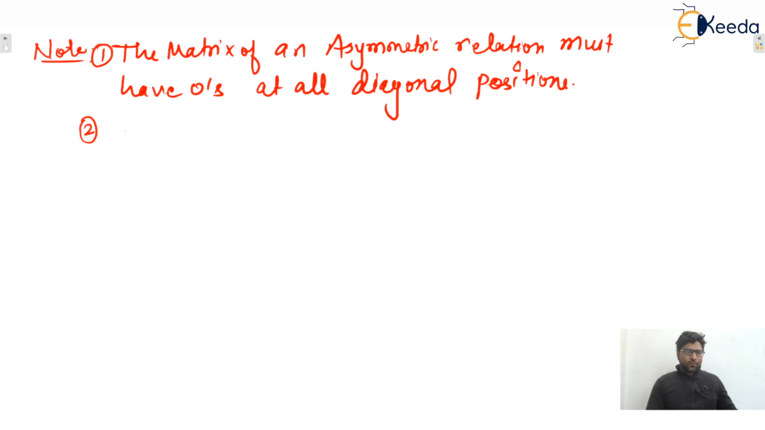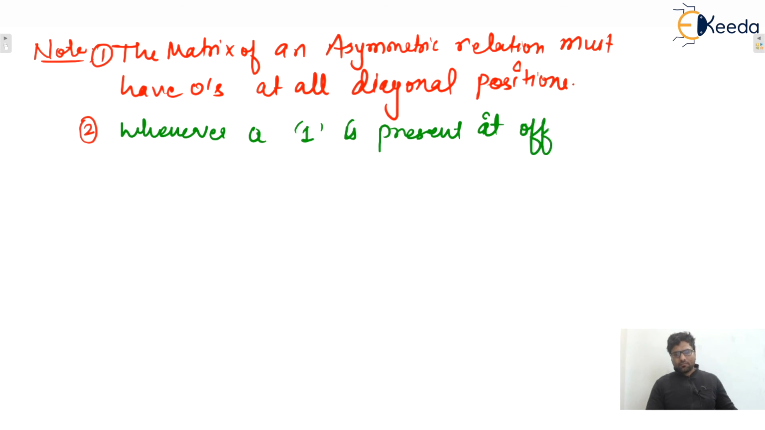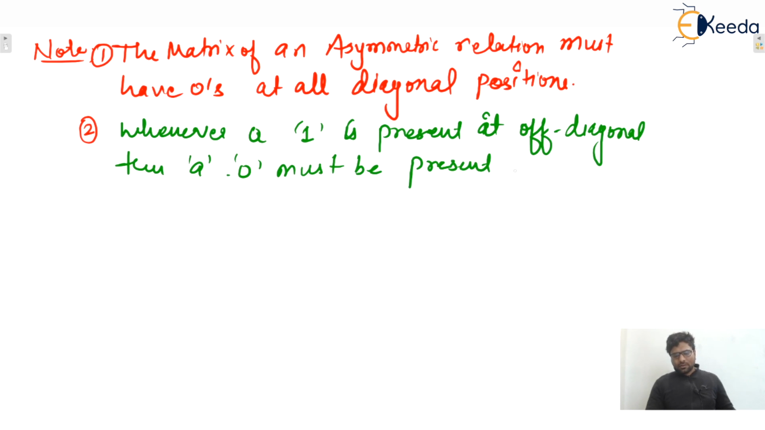Similarly, we can make one more point: whenever a 1 is present at an off-diagonal position, then a 0 must be present at the corresponding mirror image position.